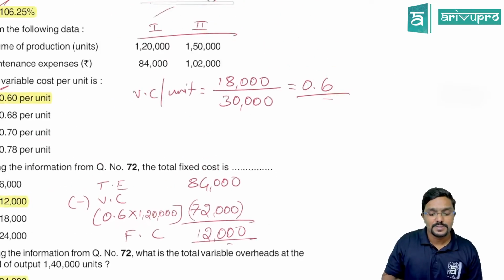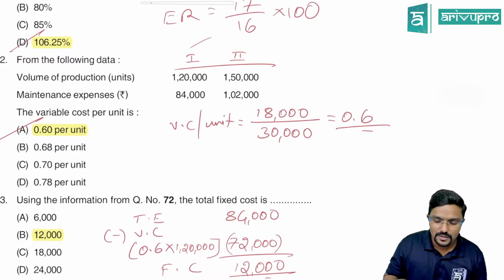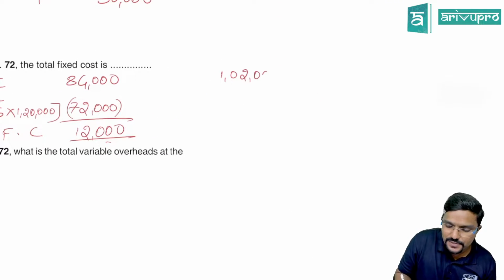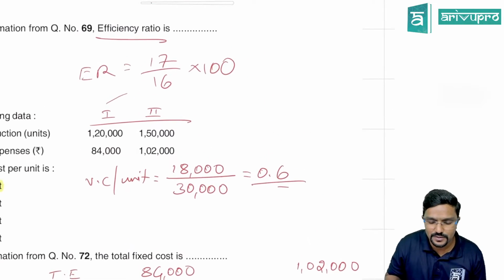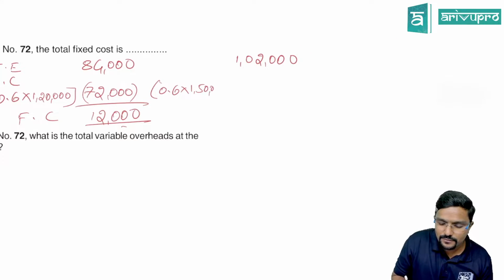Same thing, sir. Can I take second year? Yes. Second period. How much is the total cost? 1,02,000. Okay. 1,02,000 is the total expenses. How much will be the variable? 0.6 into how many units are produced? 150.